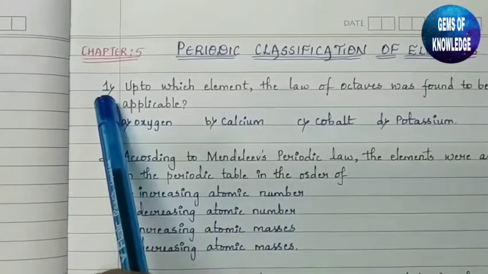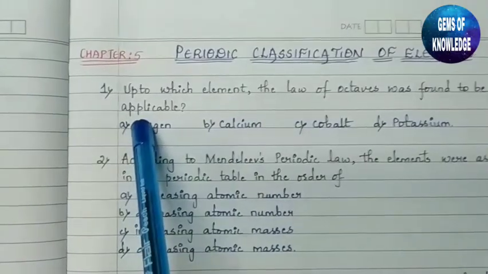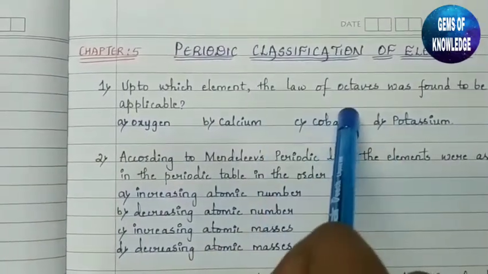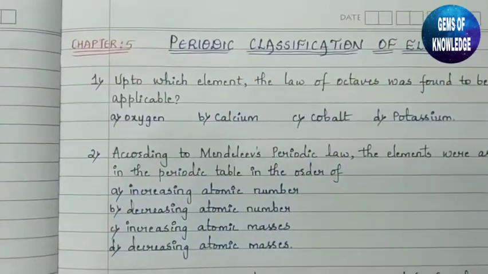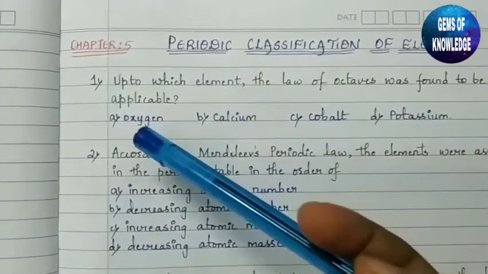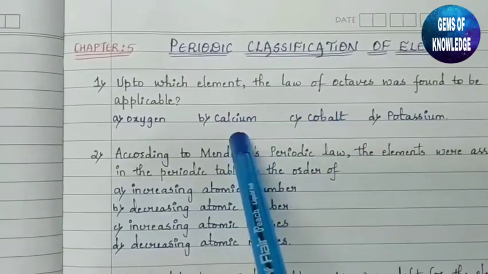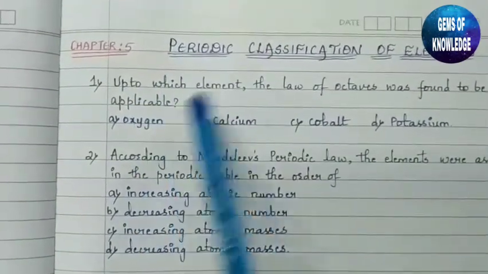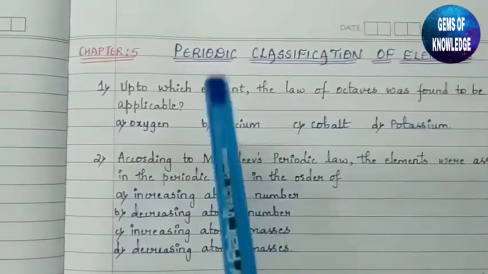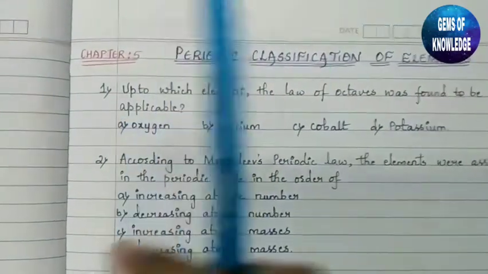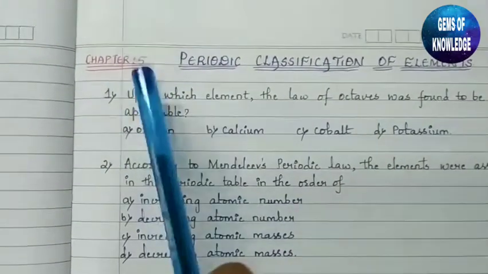The first question here is, up to which element was the law of octaves found to be applicable? So the law of octaves, I hope you all have heard about Newland's law of octaves, isn't it? What was the law of octaves? Newland arranged the elements in the increasing order of their atomic masses, and then he stated that the property of every eighth element was similar to that of the first element.